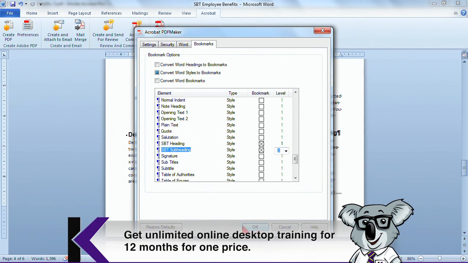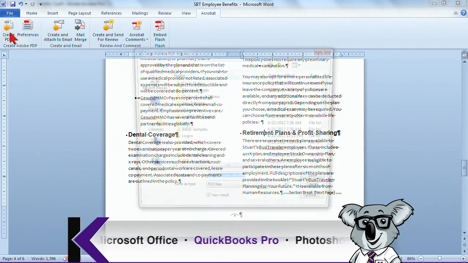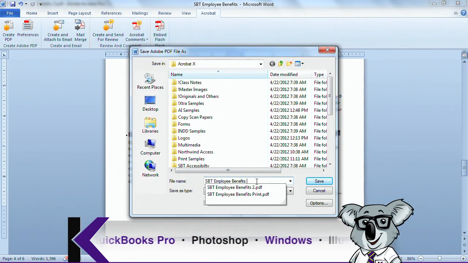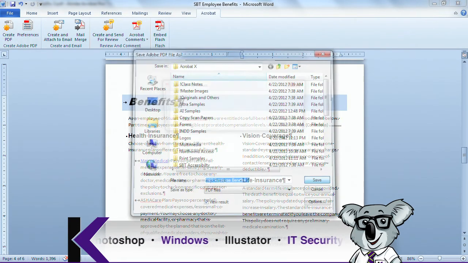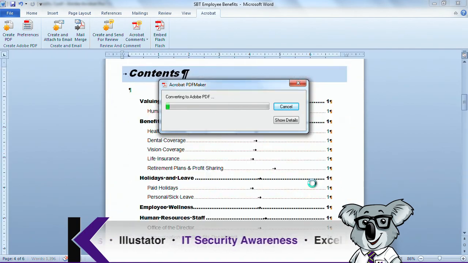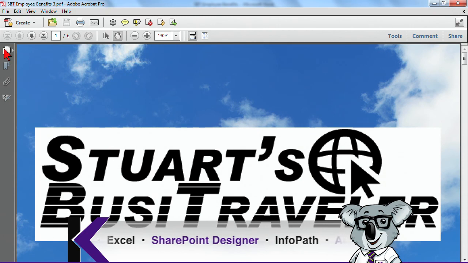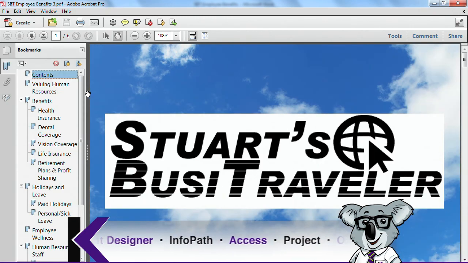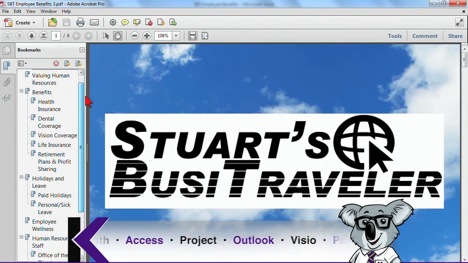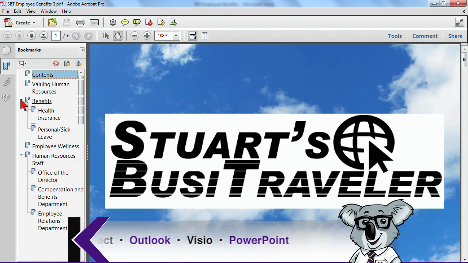And I'll go ahead and click on OK. And I'm going to create the PDF and make sure it's in the right folder. I'll just add a 3 to that to help me keep track of which one this is. And you can see how it's building that information. And you might even notice some of the settings. If I take a closer look, I can see that it did create those bookmarks, but they're actually nested,